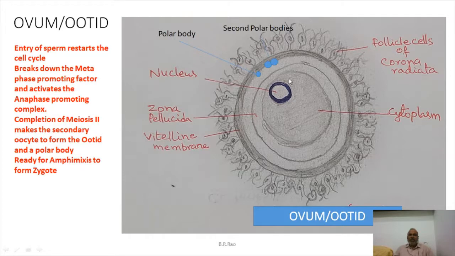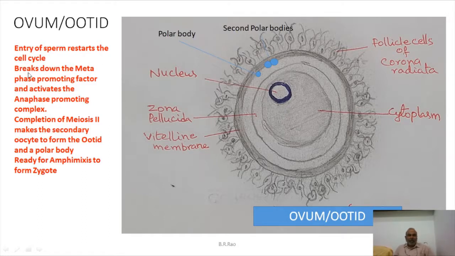Now you see the same egg. But how many polar bodies are there? The polar bodies are 3. This is the first polar body, which divided into 2, and this is actually the second polar body, so that is formed later. So total 1, 2, 3 polar bodies are there. When 3 polar bodies are there, we have to call this an ovum or ootid or mature ovum. Entry of the sperm restarts the cell cycle. Otherwise, the cell cycle will not be continued, so it abruptly ends at secondary oocyte only.